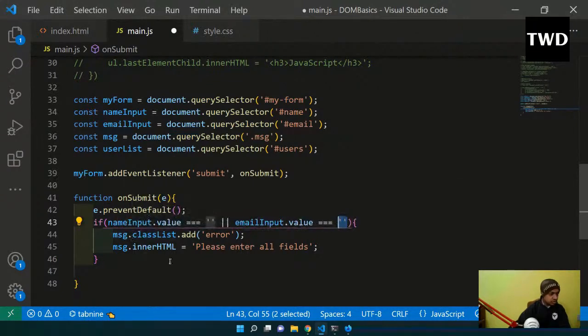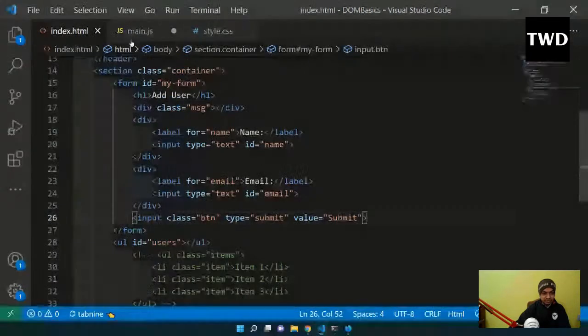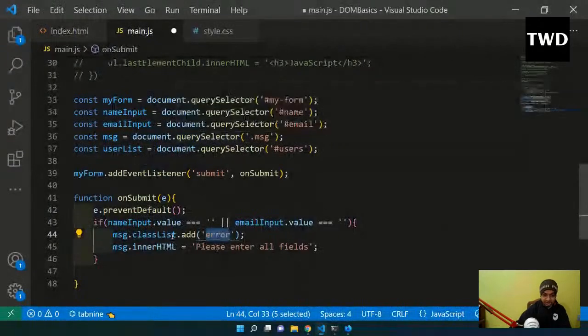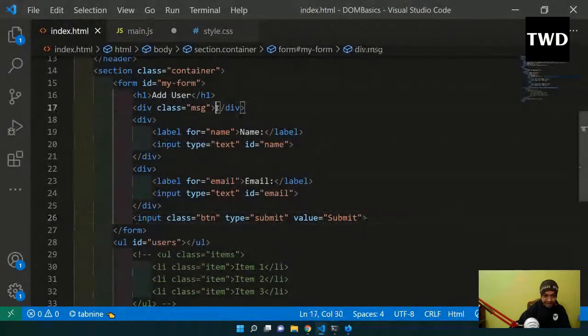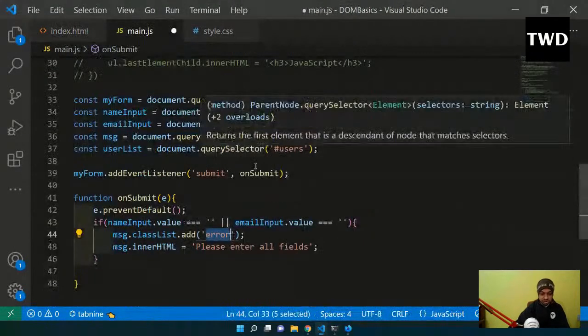So what I'm going to do: msg.classList.add. classList is how I can add the error class here. msg is nothing but this div with the ID or class of message. Here I am adding a new class, and I am also changing the innerHTML. This is now an empty div, but I will add something here through JavaScript. So this is how it works.